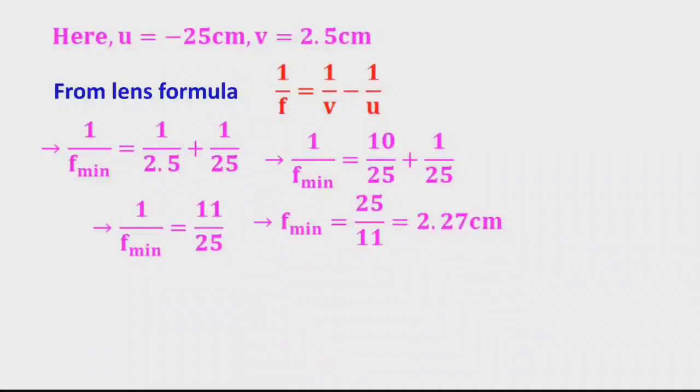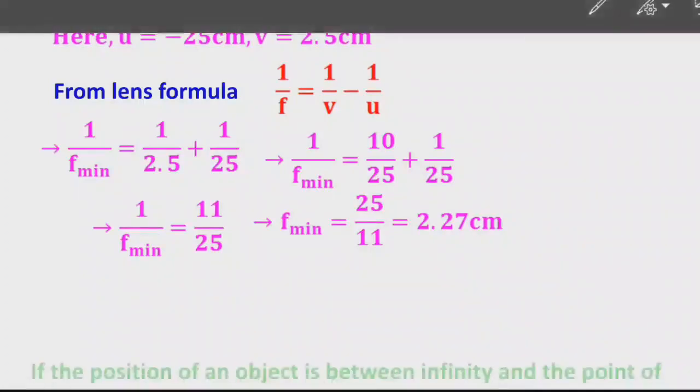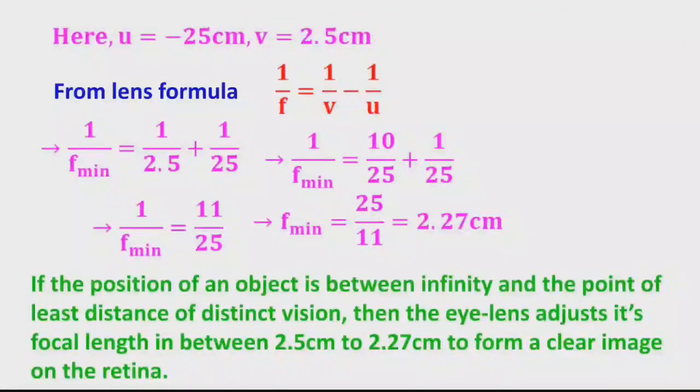By this small variation in focal length, the eye can be focused on objects at longer distances and closer objects also. It always forms the image on the retina. If the position of an object is between infinity and the point of least distance of distinct vision, then the eye lens adjusts its focal length between 2.5 and 2.27 centimeters to form a clear image on the retina.